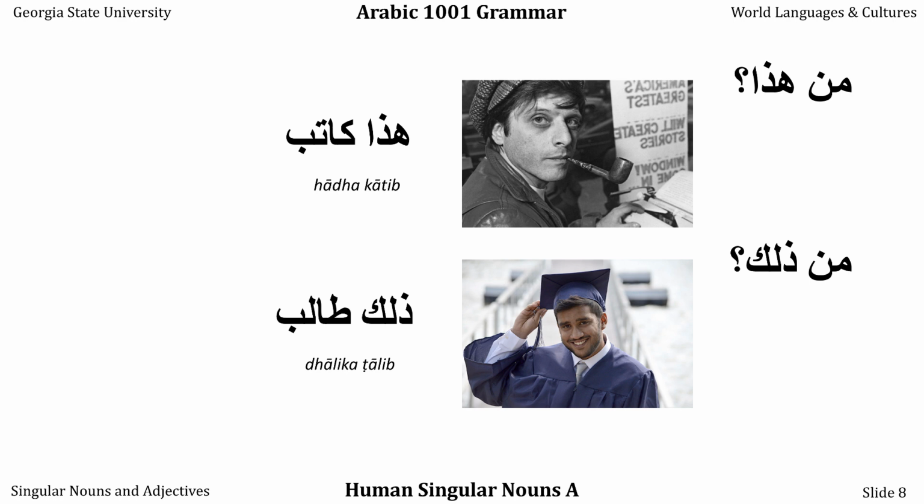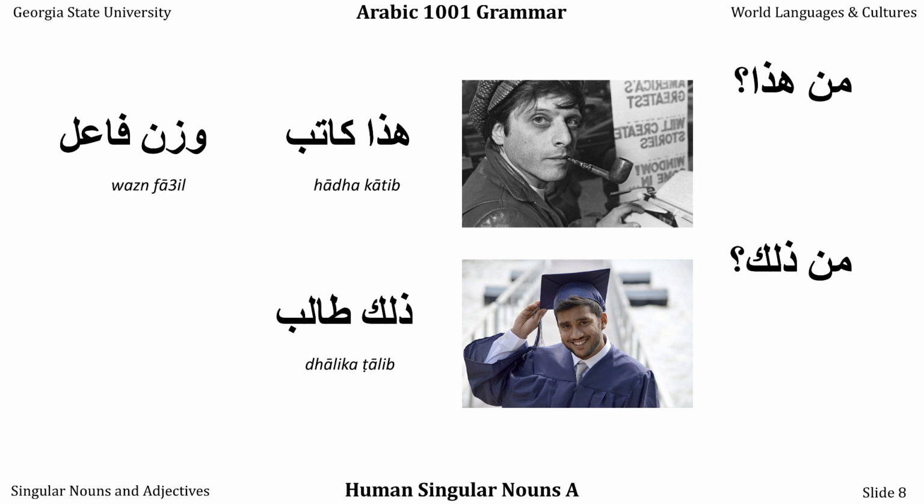Arabic calls what katib and talib have in common a wazn, or pattern. Originally, the word wazn meant a little weight on a balance, but it also came to mean this sort of grammatical pattern. And its name in Arabic is wazn fa'il, the fa'il pattern.